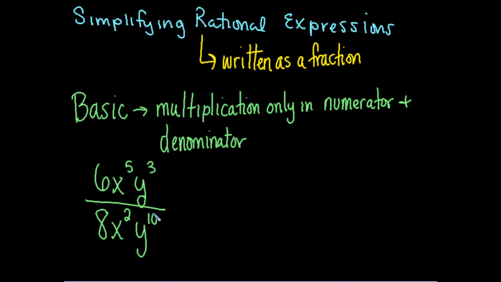I'm not saying that the reducing is necessarily simple, but I don't have to do any pre-work to reduce. What you want to do is you want to look at each part that matches separately. So I'm going to look at the 6 and the 8 as one part, the x's as another part, and the y's as another part. And I'm going to deal with those on an individual basis to get my final answer.